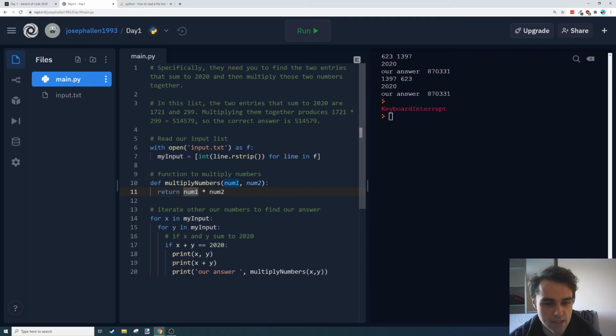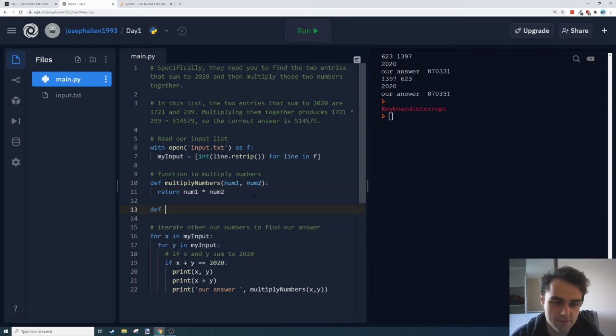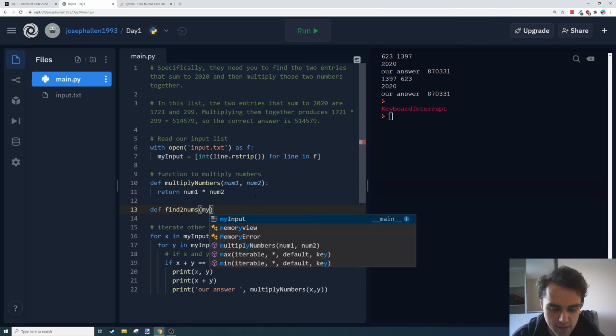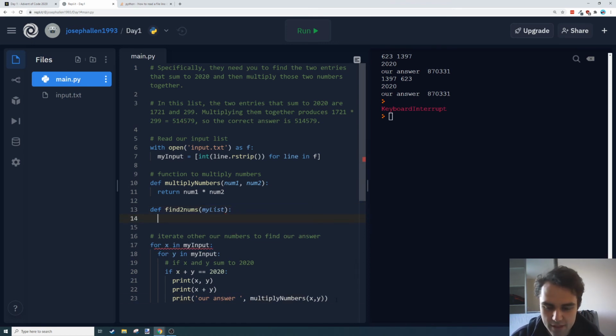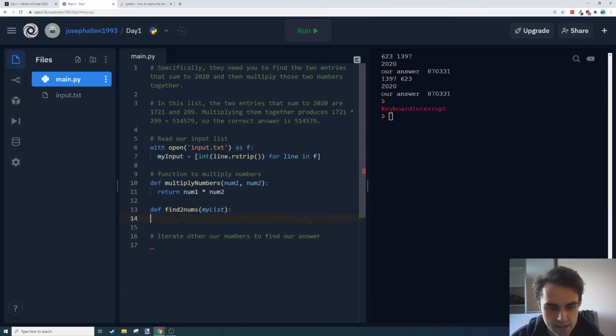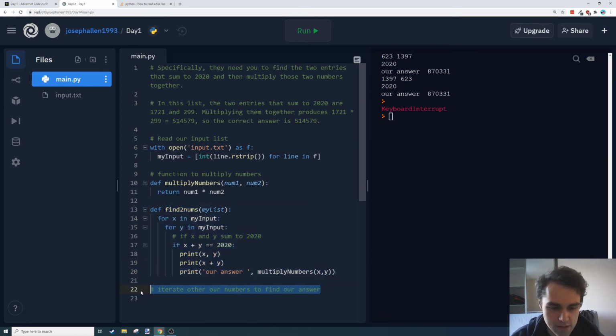Okay, and let's wrap this up in a function so that we don't lose that. So let's do def find 2 nums, and that's going to take a list, my list, and I'm just going to wrap this whole function in there so that we don't lose it, because then my next answer is just going to be find 3 nums.